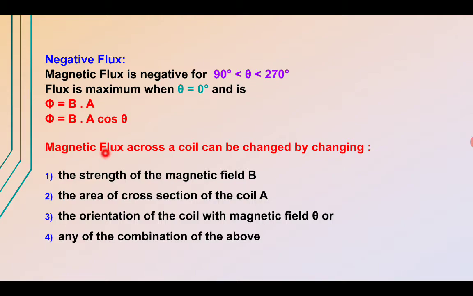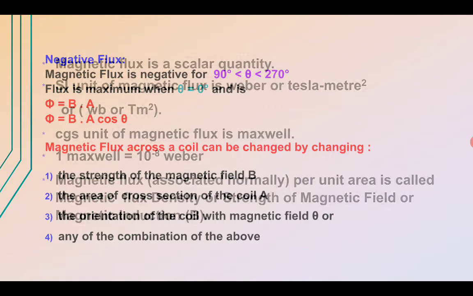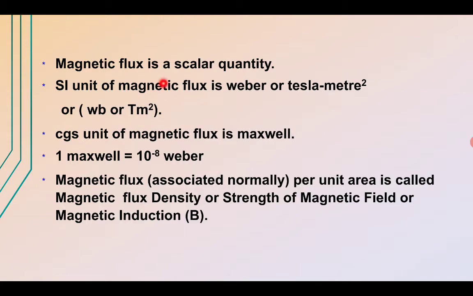Now what we are going to conclude from this is that magnetic flux is a scalar quantity because it obeys the scalar product law. The SI unit of magnetic flux is Weber or Tesla meter square. Weber is the name for the SI unit of flux, and Tesla is for magnetic field, as we know that flux is the product of magnetic field and the area. So Weber is Tesla meter square.